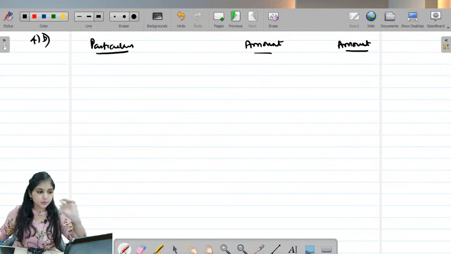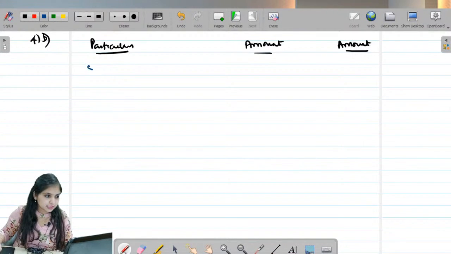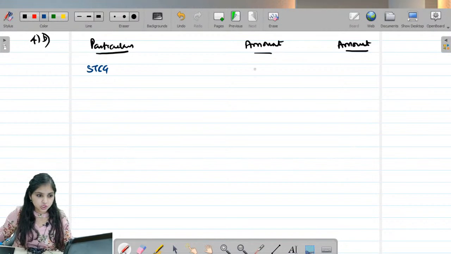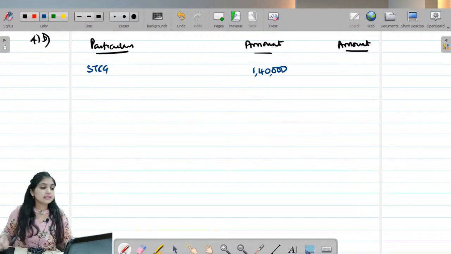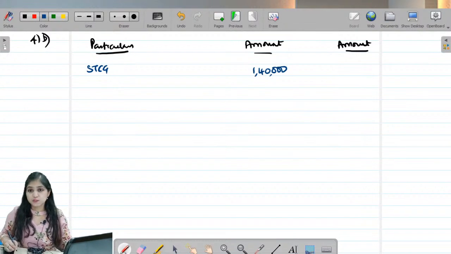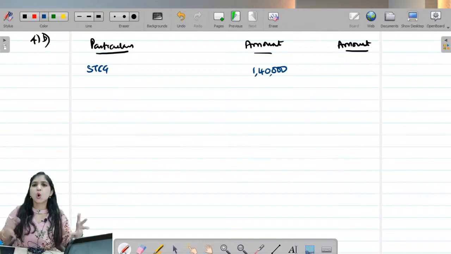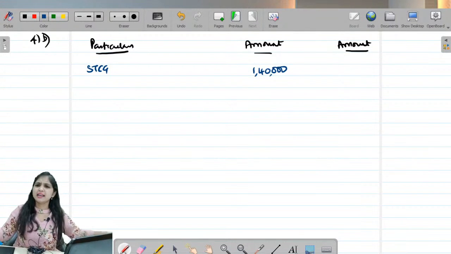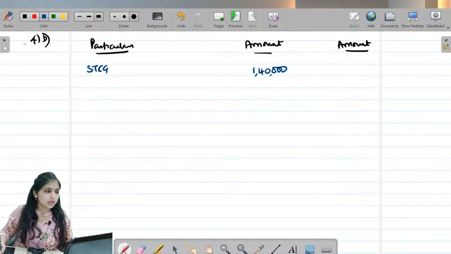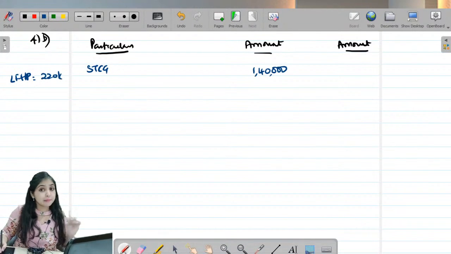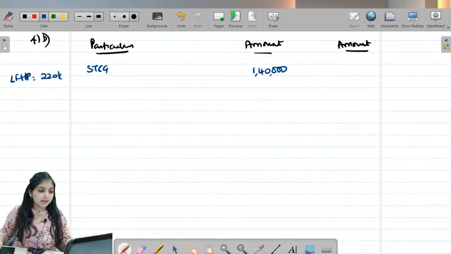Okay. The first point, we have STCG. How much STCG do we have? We have STCG of rupees 1,40,000. Okay. What is the next information given to us? We have loss from house property. Generally what I do is I keep all the losses separately. At the end I handle them all together. So loss from house property, I'll set it aside, 2,20,000. I will remember to handle it at the end. Then we have one more loss, the speculation loss. Loss from speculation business, 50,000. Even this I will set aside.